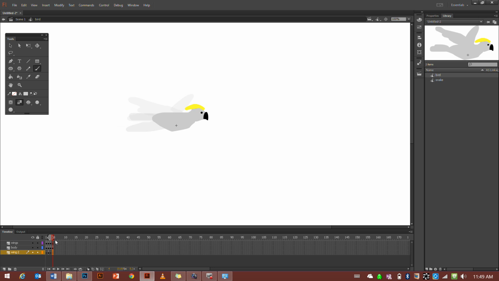So on wings, we want to paint in the last, oopsies, the wing and its last flap all the way down. We want the tail.